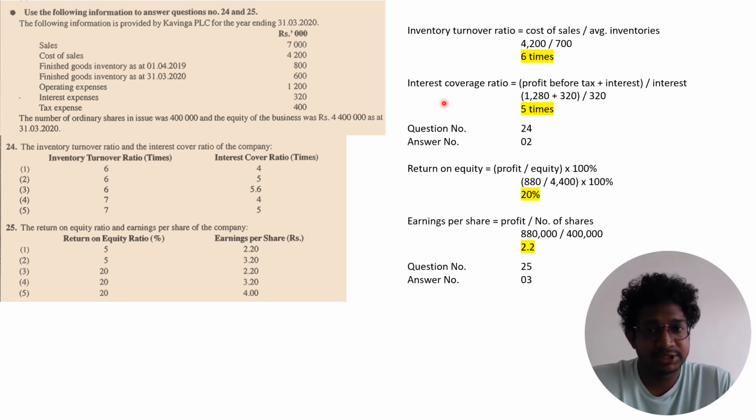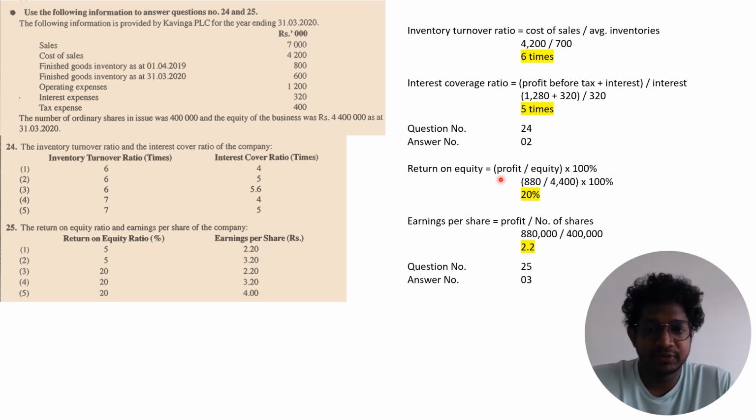And interest coverage ratio: profit before tax plus interest divided by interest. So your profit given here is 1,280 and the interest is 320, and then you have to divide that by 320. So your interest coverage ratio is 5 times. So profit before tax is given directly. Yes, you have to find out the profit, right? Sales minus cost of sales minus operating expenses minus interest. So that is your profit before tax, right?